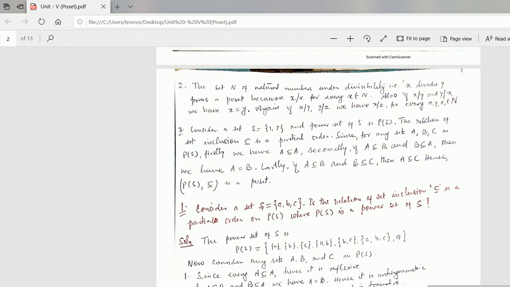Third one, consider a set S equal to {1, 2} and the power set of S is P(S). The relation of set inclusion is a partial order. Since for any sets A, B, C in the power set, firstly we have A is a subset of A. Secondly, if A is a subset of B and B is a subset of A, then we have A is equal to B. And lastly, if A is a subset of B and B is a subset of C, then A is a subset of C. Hence the power set and this relation is a poset.